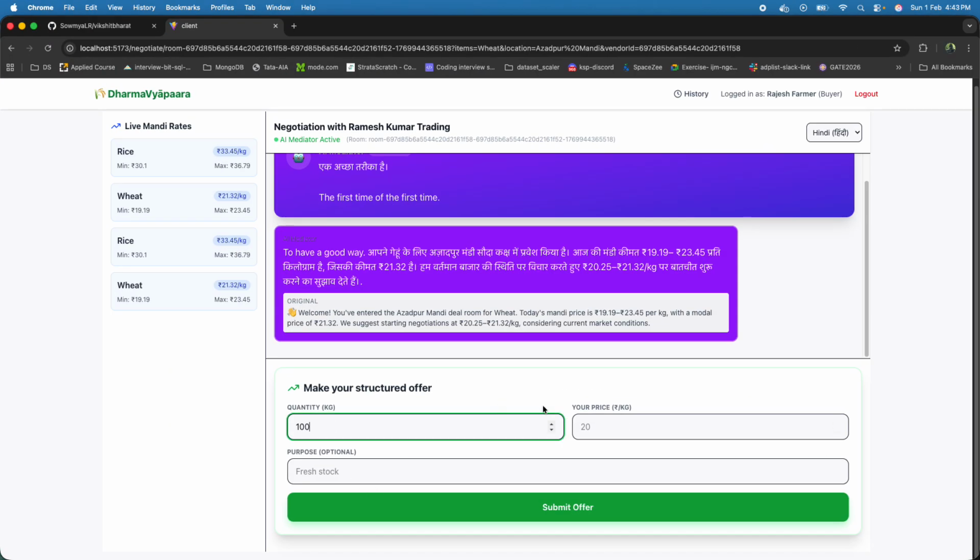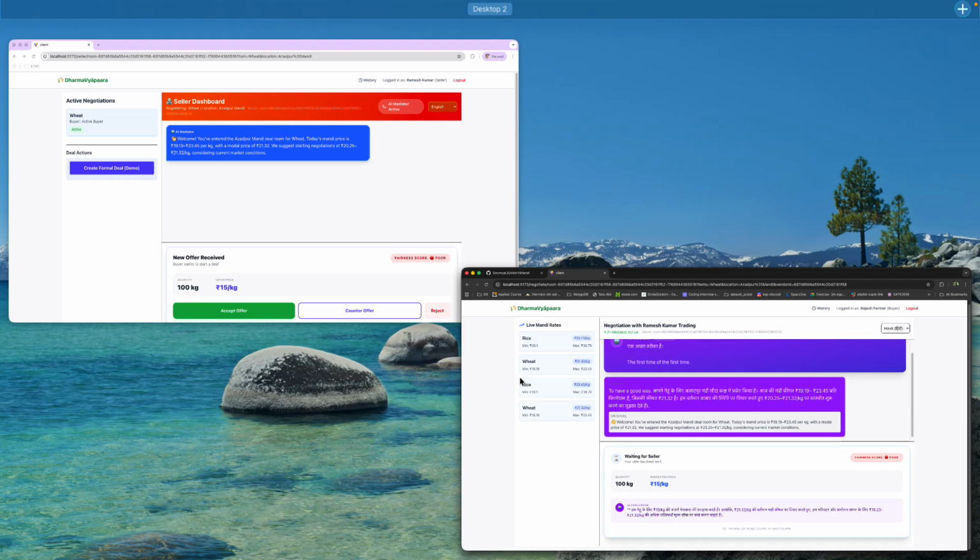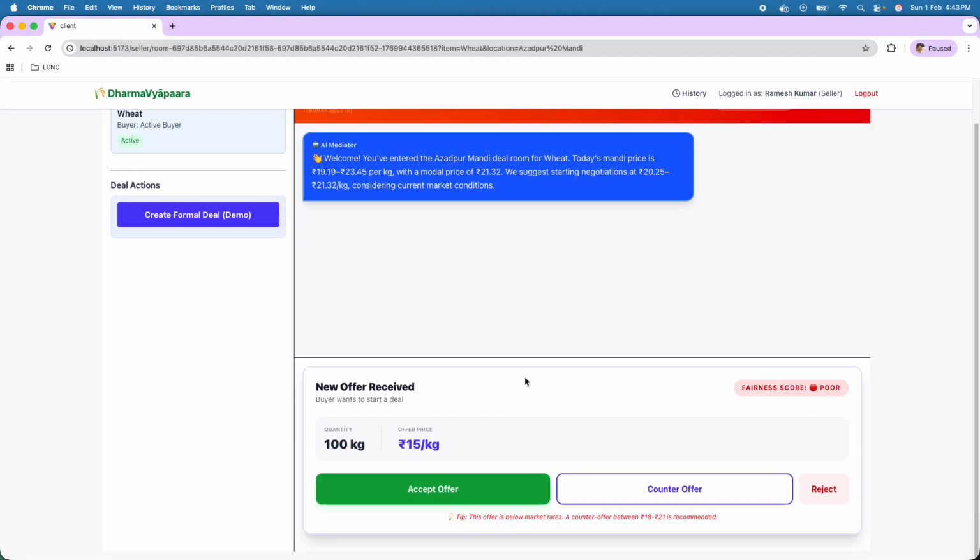Let's type. You can see the AI would have predicted that the fairness score is really poor because the live Mandi rates are from 21. At the same time, seller would have also received the offer. You can see here whether he can either accept the offer or he can counter offer.